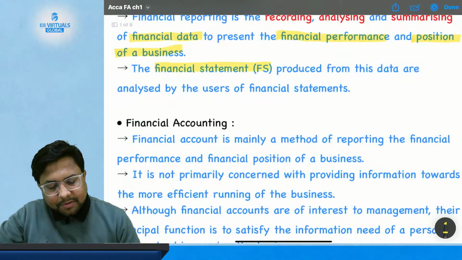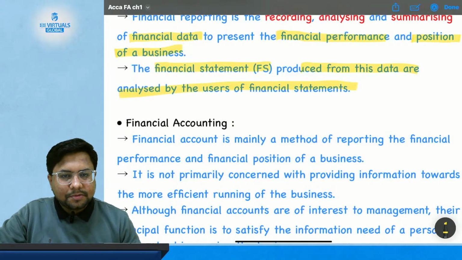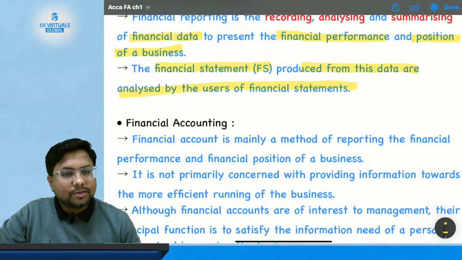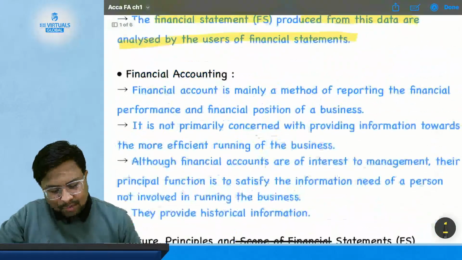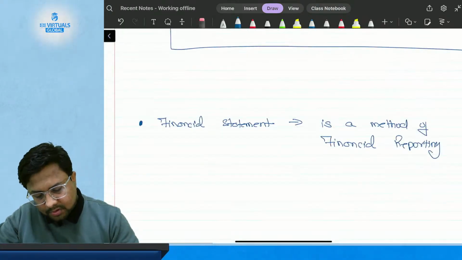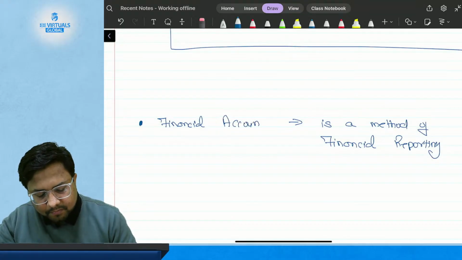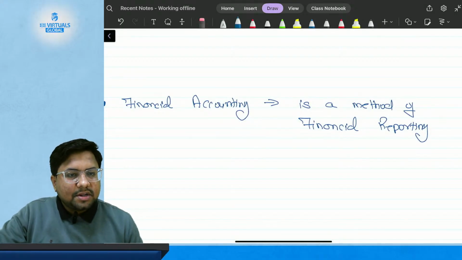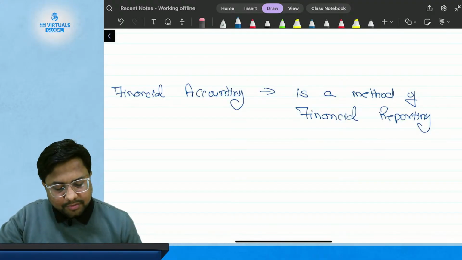The financial statements produced from this data are analyzed by the users of financial statement. This is what we have studied. Okay. Now, this is financial accounting. So financial accounting is one of the methods of financial reporting. So how financial reporting is done is by the method of financial accounting.